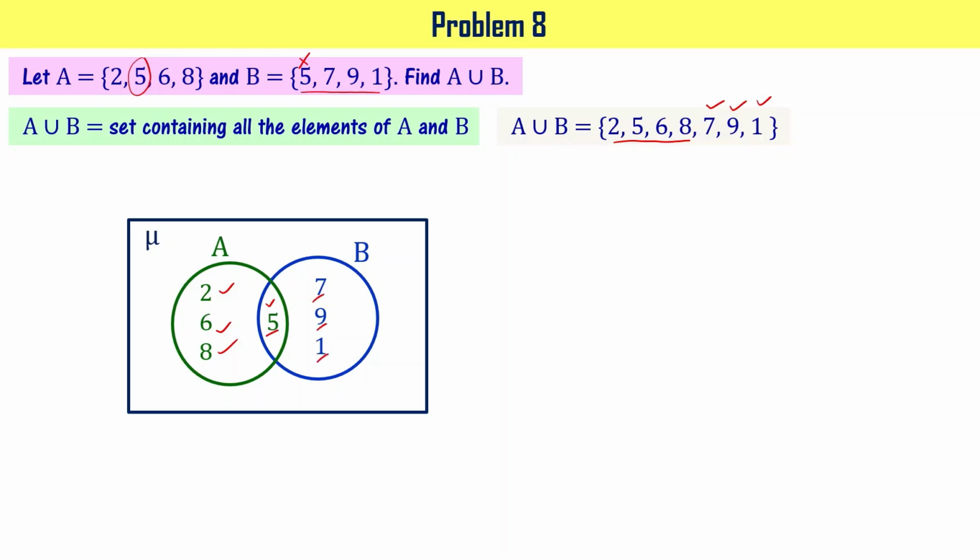Right? So their union has got 2, 6, 8, 5, 7, 9, 1. 5 is only included once. A union B can be written in set builder form as shown here: {x : x belongs to A or x belongs to B}. Here 'or' is important. Please note this.